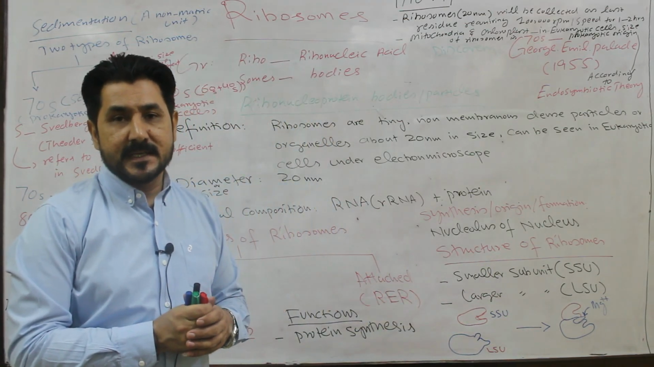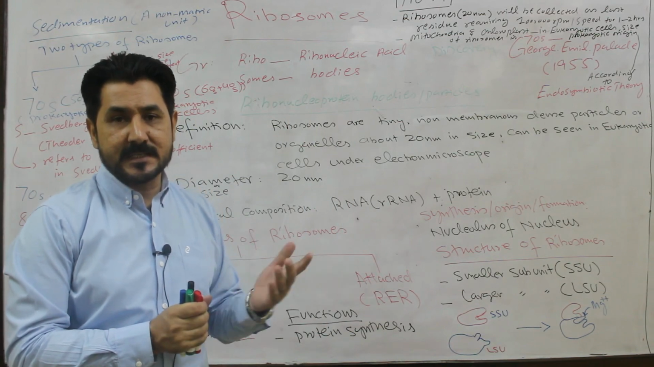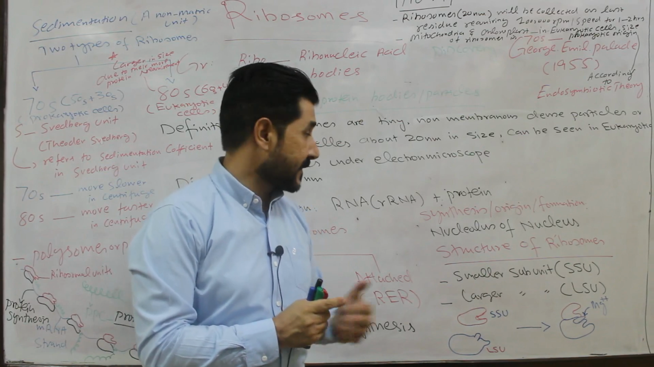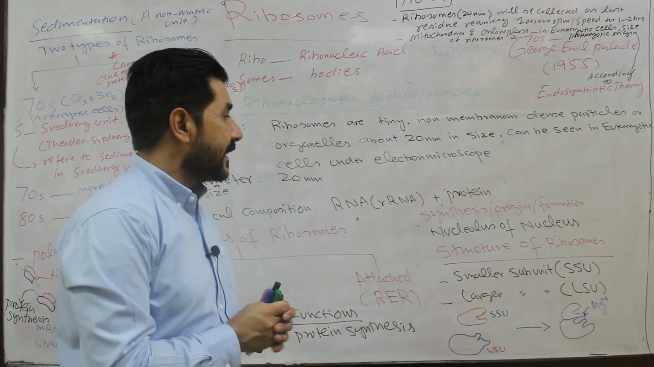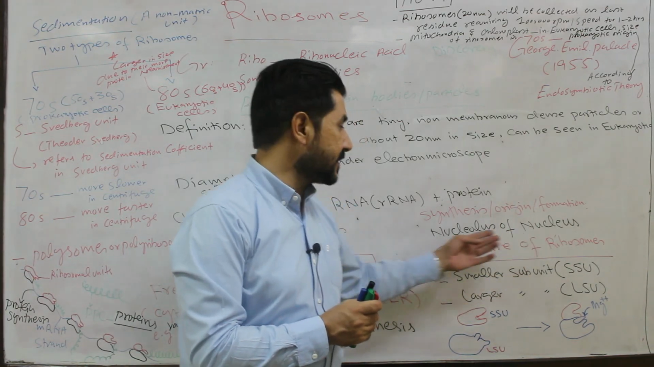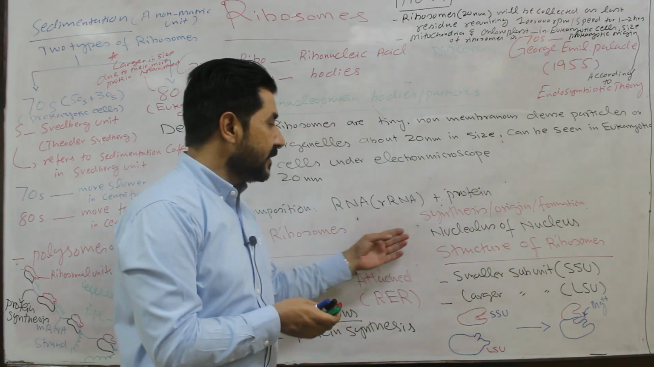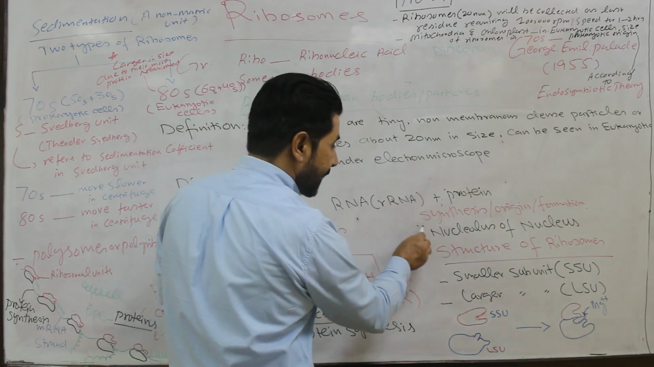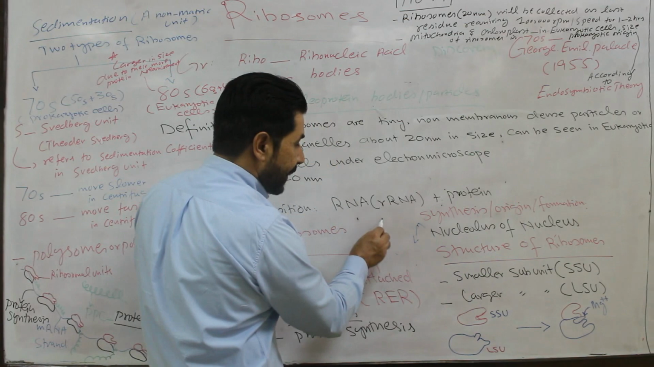Now, where are these ribosomes synthesized or originated, where does their formation occur? They are synthesized inside the nucleus, in the nucleolus. The nucleolus of the nucleus is regarded as the factory of what?